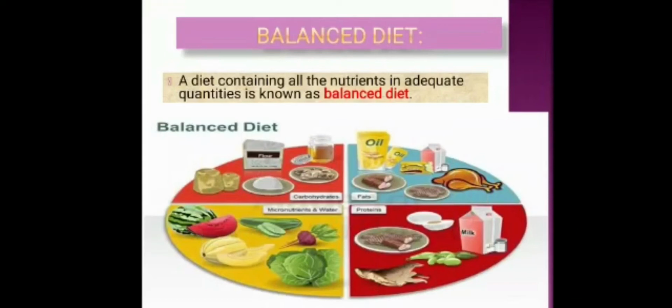Now this is about the age. Now on the basis of occupation, different jobs involve different amounts of work. For example, a balanced diet of a man doing hard physical work is different from the man doing normal work.